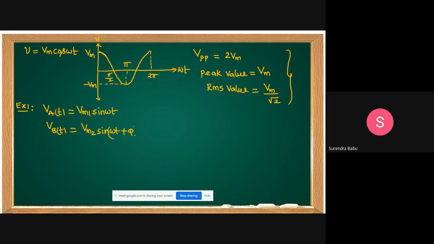Can you compare these two? Yes, we can compare these two waveforms directly because the frequency is equal and the functions are also equal.